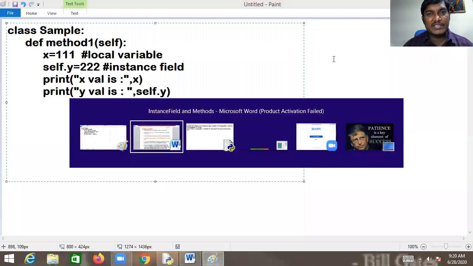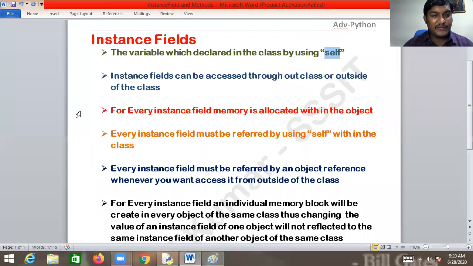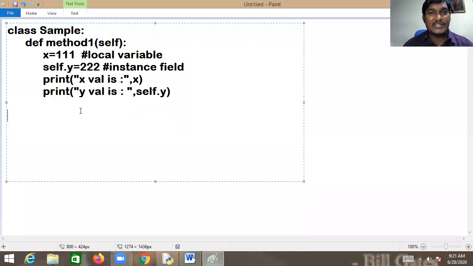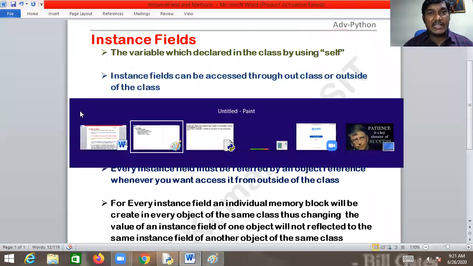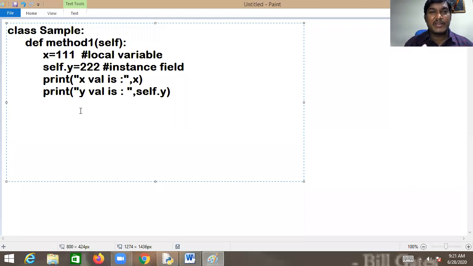Please watch my screen for the third point. What is the third point? For every instance field, memory is allocated within the object. That means unless you create the object for the class, memory is not going to be allocated for the instance field. That is confirmed. See, friends, the points are very clear. As and when you create an object for the class, only then is memory allocated for the instance fields. Easy.